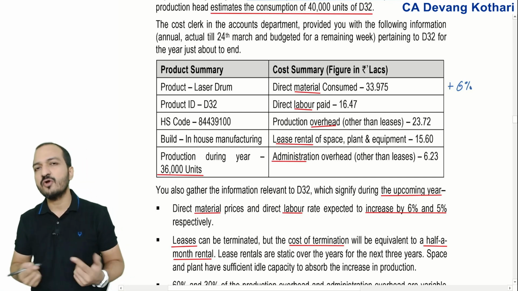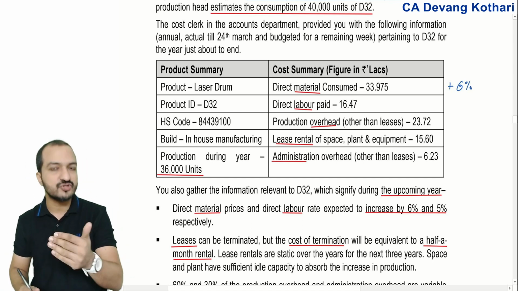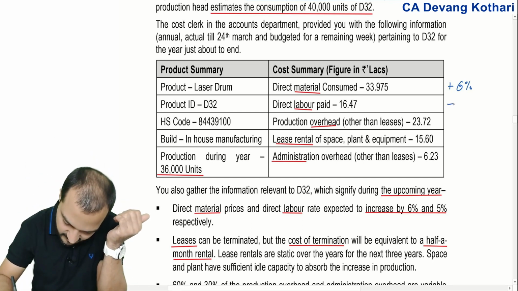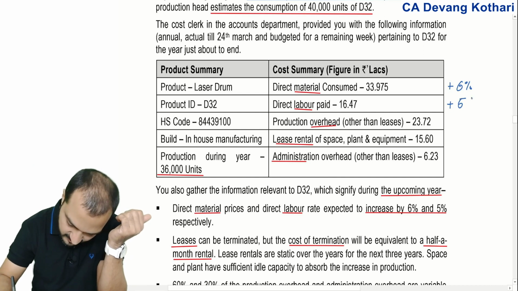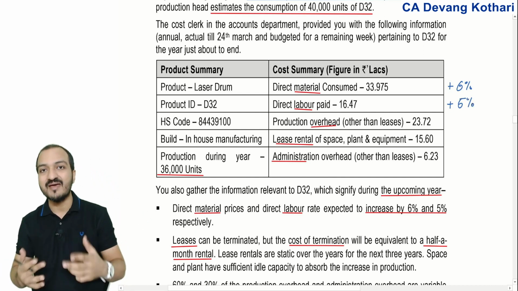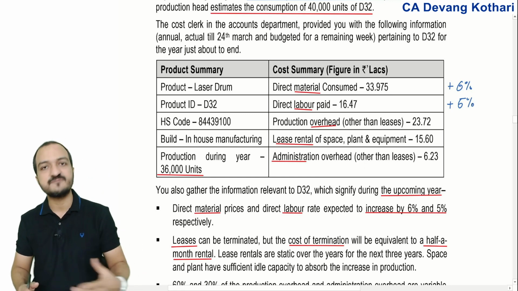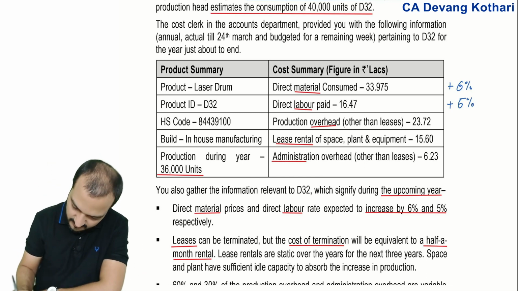So your relevant cost of make will increase by 6% next year, right? And my labor cost is expected to increase by 5%. So next year, if I make, then I will spend 6% more on material and 5% more on labor.